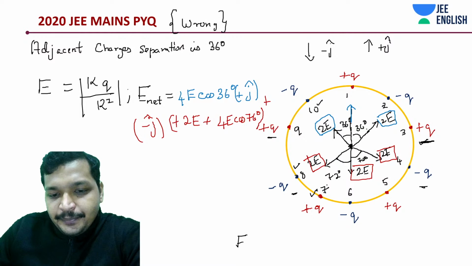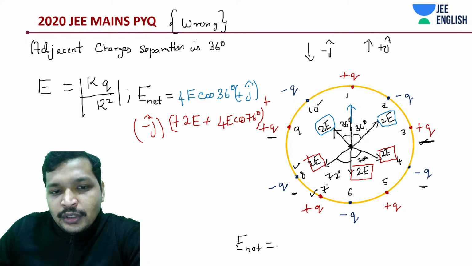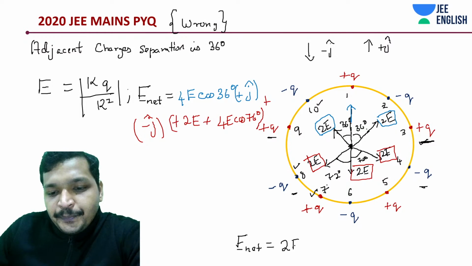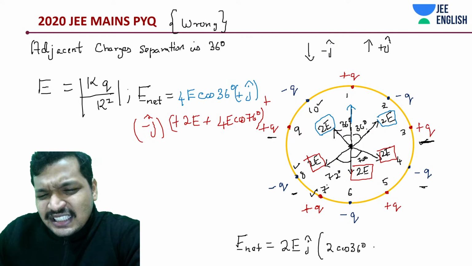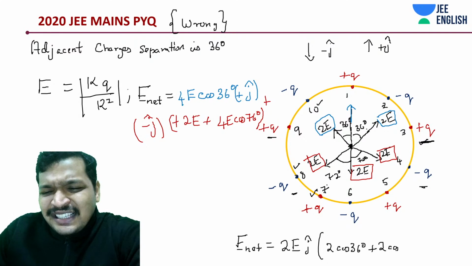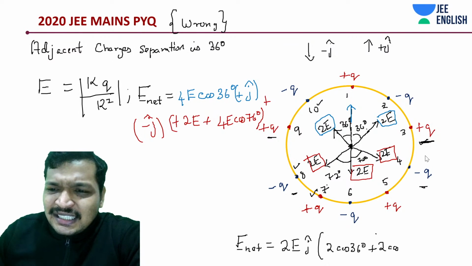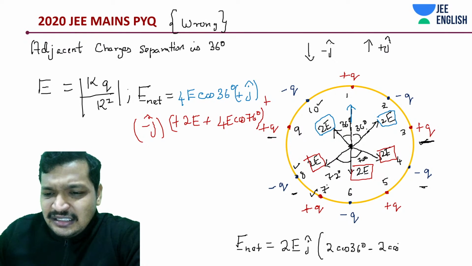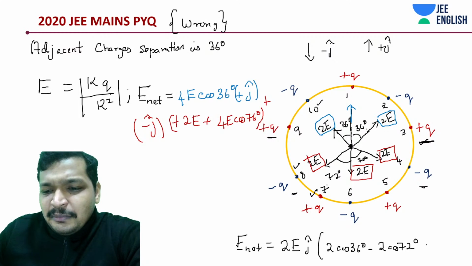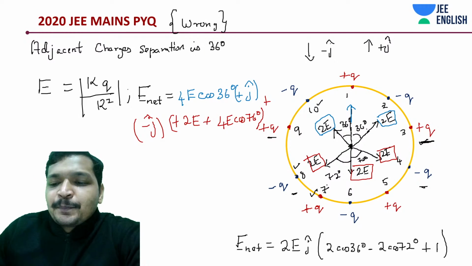E net is going to look like 2e j cap into that of 2 cos 36 degrees plus 2 cos 76 degrees, minus 2 cos 76 degrees, plus 1.